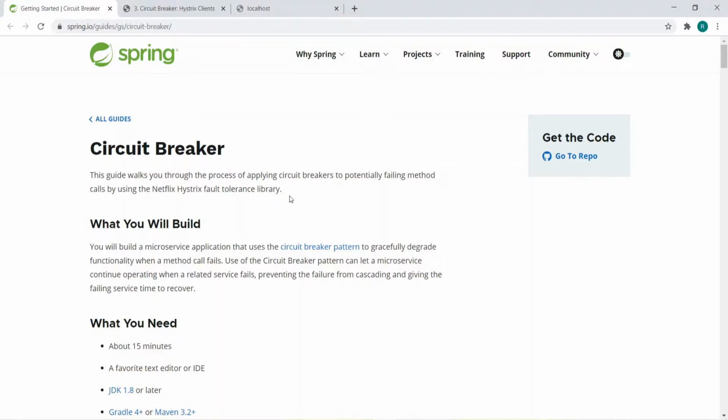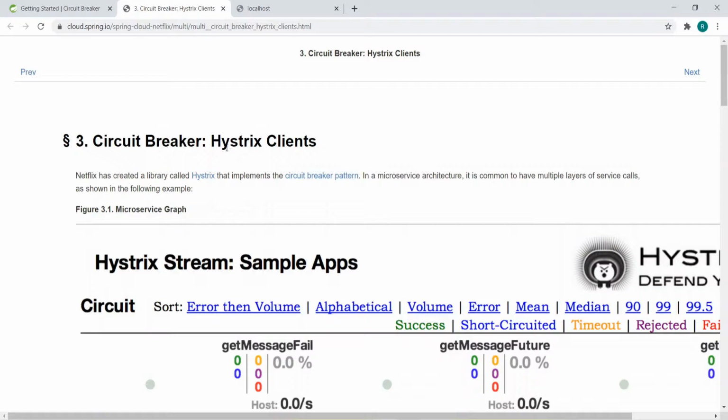If you see here, the circuit breaker is a process of applying a circuit to potentially failing method calls by using the Netflix Hystrix fault tolerance library. So using Hystrix, we are going to handle the fault. We are going to implement fault tolerance using the Hystrix library. If you go to this Hystrix client, Spring Cloud gives the definition: Hystrix is a library that implements the circuit breaker pattern.